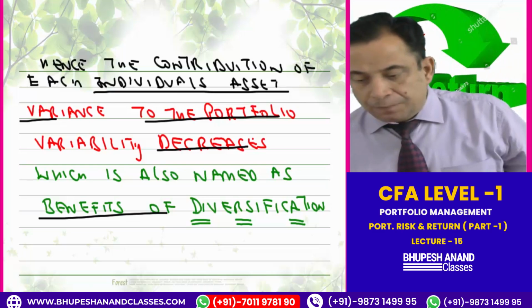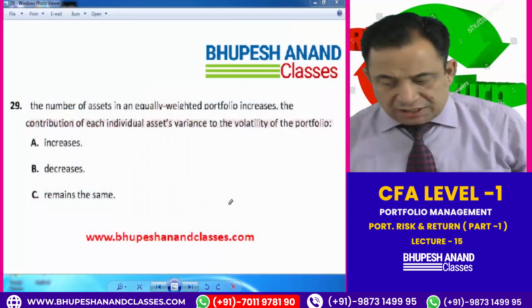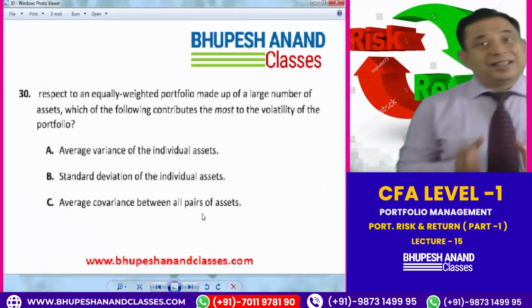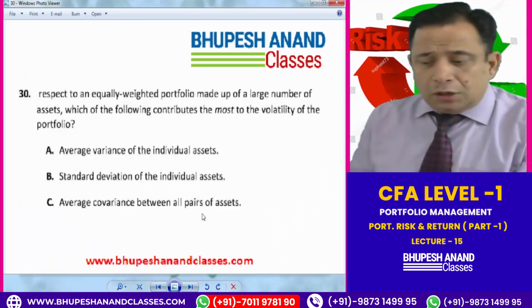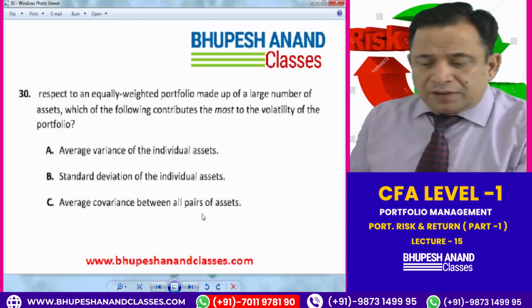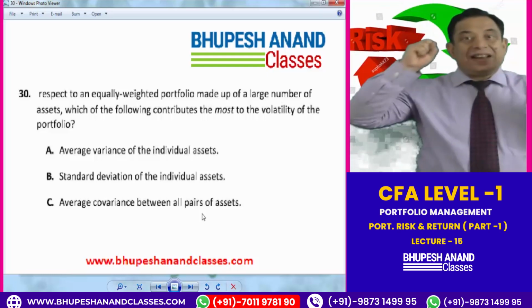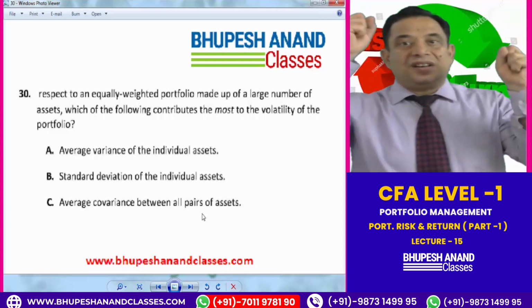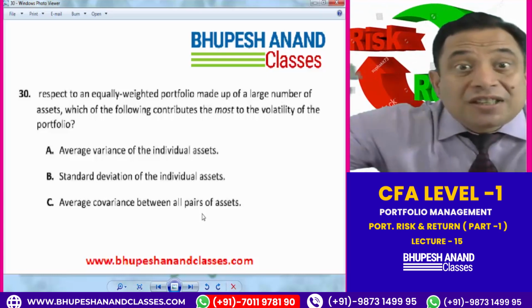You're getting the point? So I have written that question number 30. Just see what question number 30 is saying to us. That's why I'm telling you to please read the question before taking this class, because then your concept will be more clear. In respect to an equally weighted portfolio made up of a large number of assets, which of the following contributes the most to the volatility of the portfolio? Volatility means risk. Risk means standard deviation. Standard deviation means variance. So all these are words which are correlated.